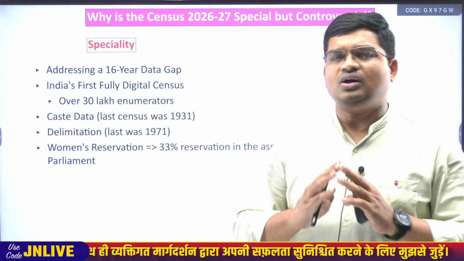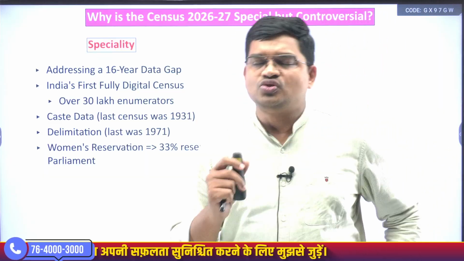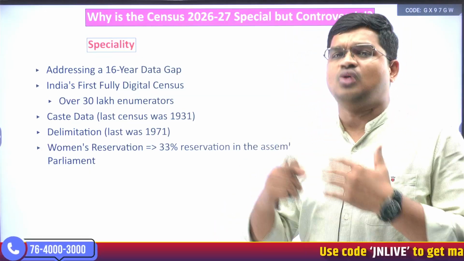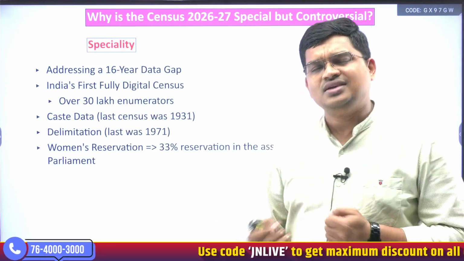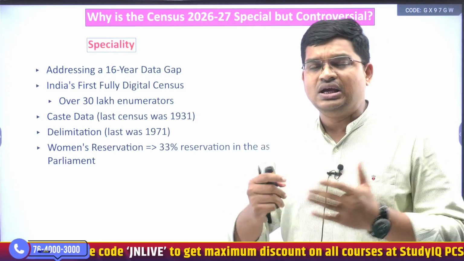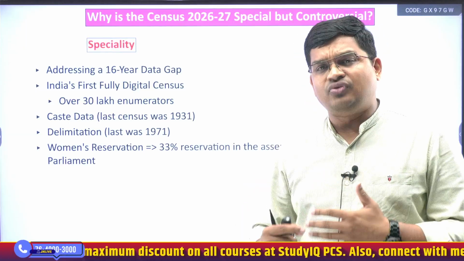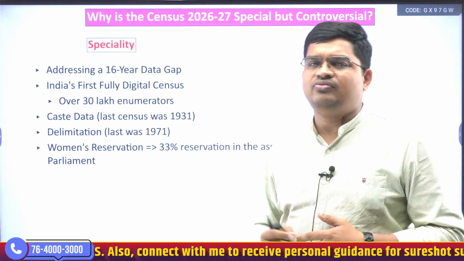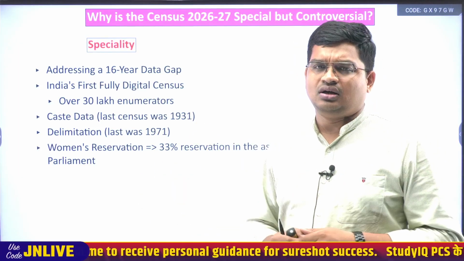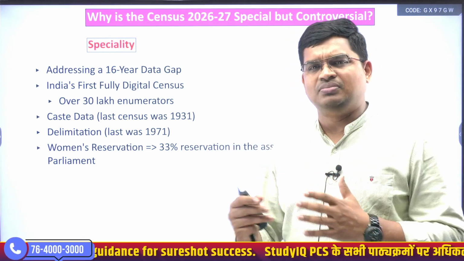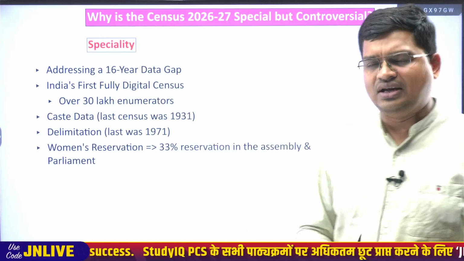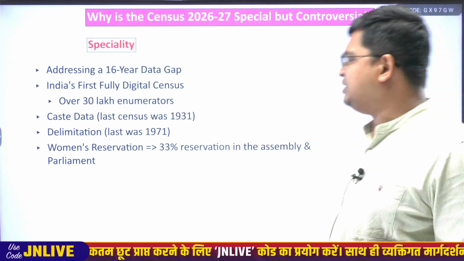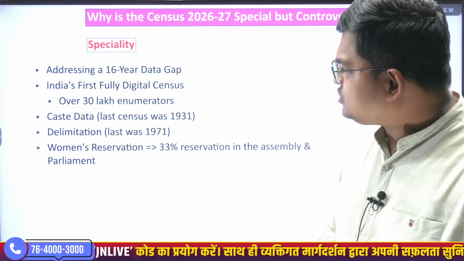So what we are expecting is that with the increase in population, in the upcoming reorganization of constituencies or delimitation, the numbers will definitely increase. 147 would be around 200, you can say, and the 545 would be around 750 plus or 800 definitely. So this is about delimitation, and another aspect is the women